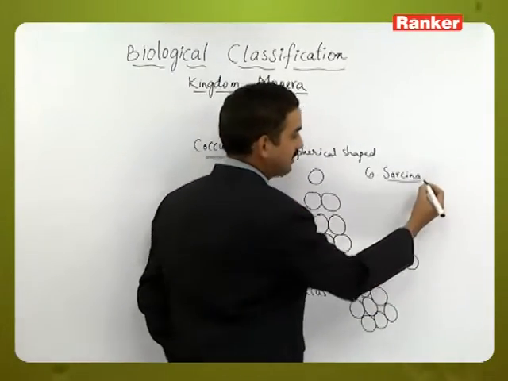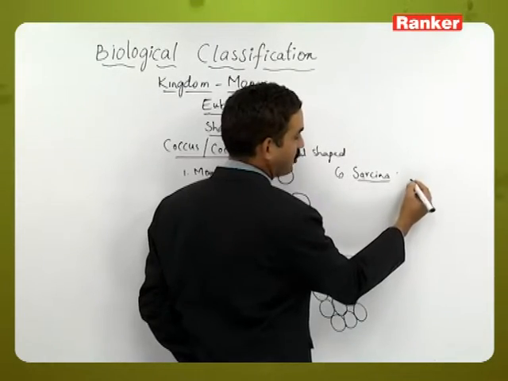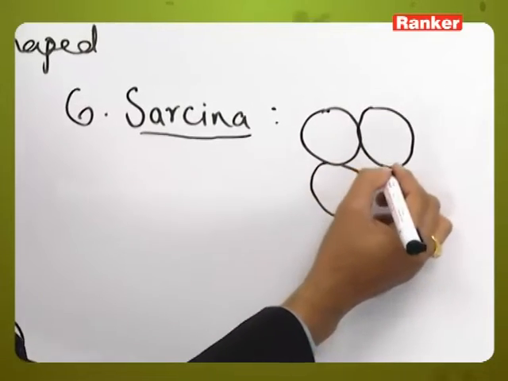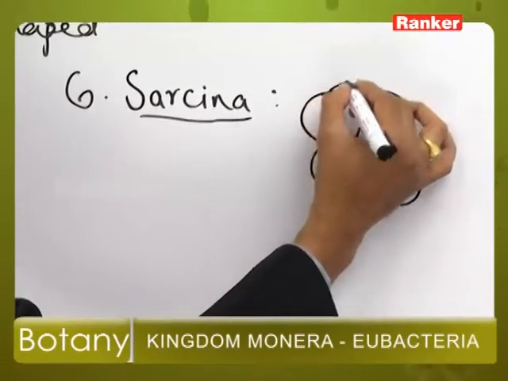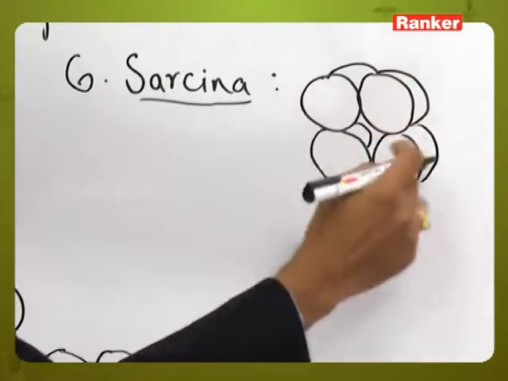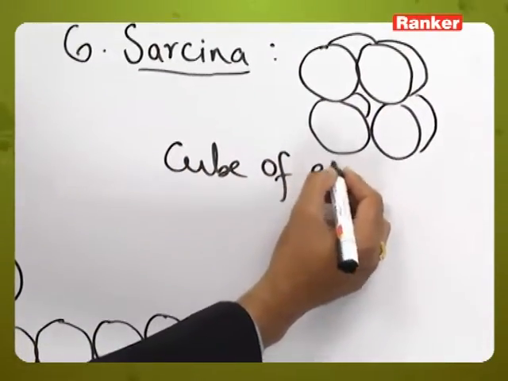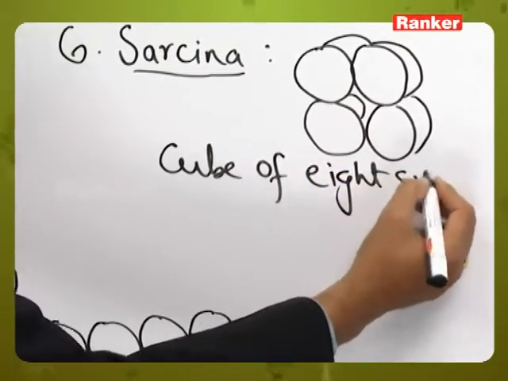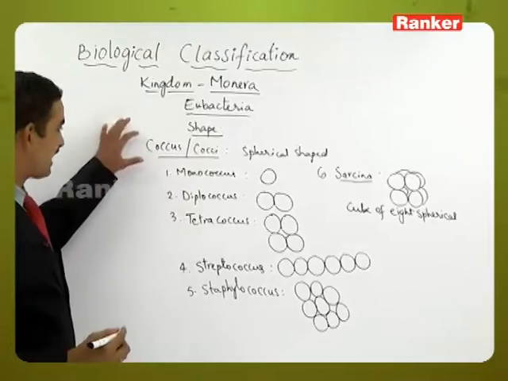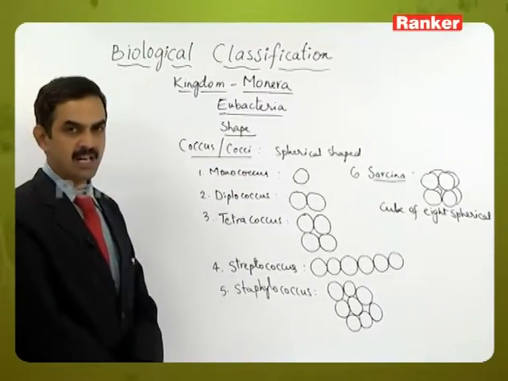Sarcina is an arrangement of 8 coccus structures in the form of a cube. So 4 can be seen on one side and the remaining 4 will be present on the back side, so a cube of 8 spherical structures is formed. So in the spherical shape itself, based on the arrangement pattern, 6 types of coccus bacteria are present.